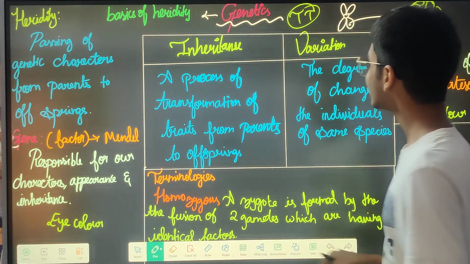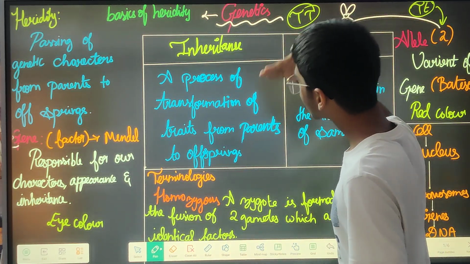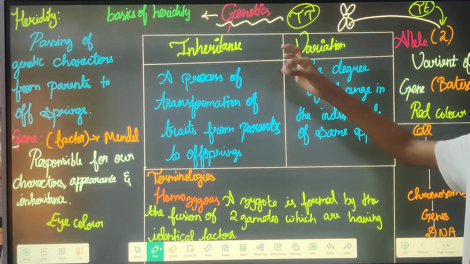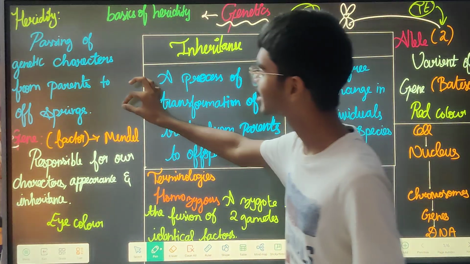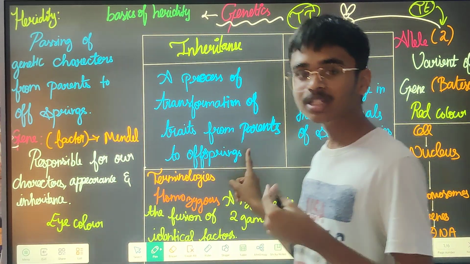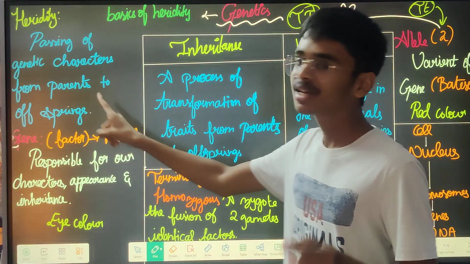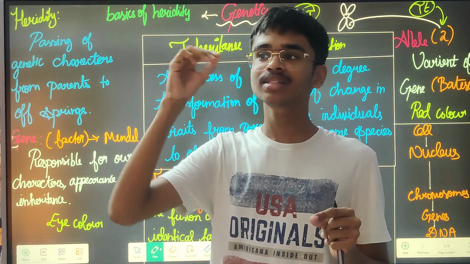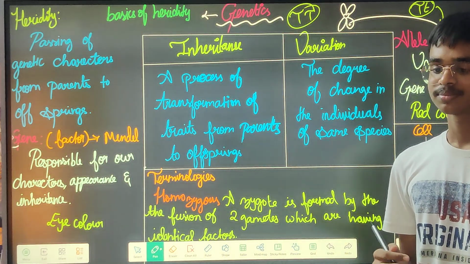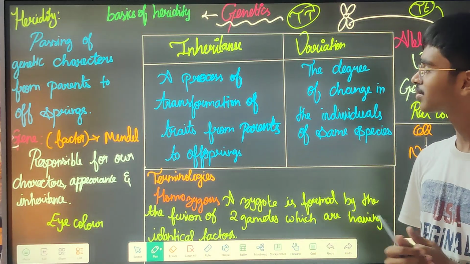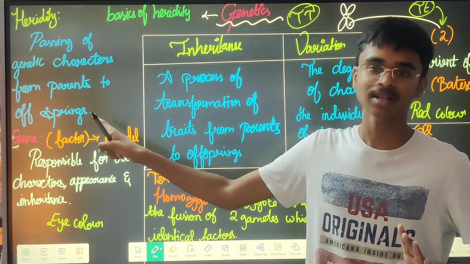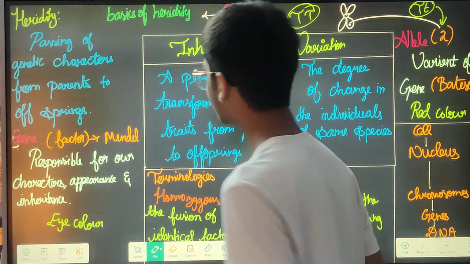But here it is a process by which genetics or characters are transferred from parents to offsprings. But here it is not the process, it is just the passing. Here you are studying how it is being passed, and here you are studying what happens, what the consequences will be, or what the terminologies are. Here you are studying how it is being passed, and here you are studying what will happen if it is being passed. That's it.